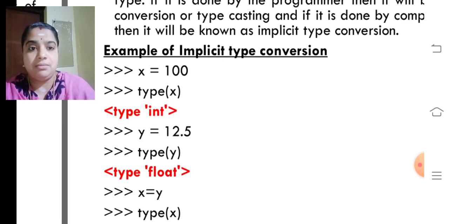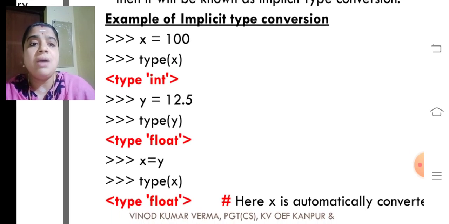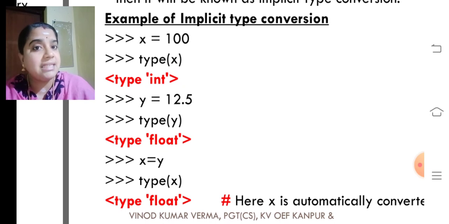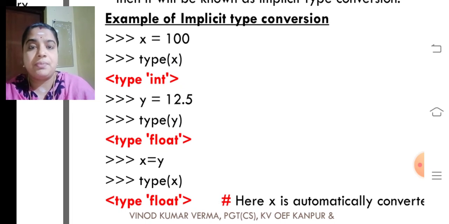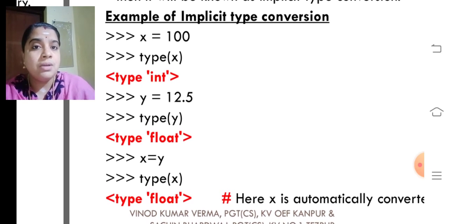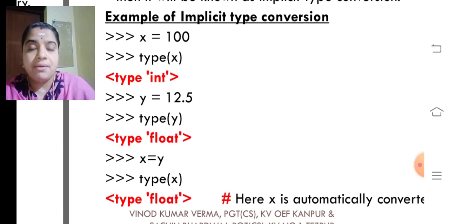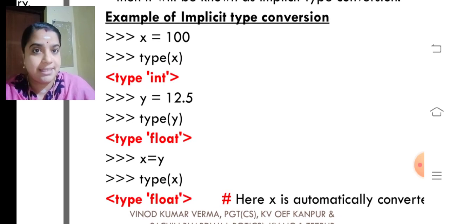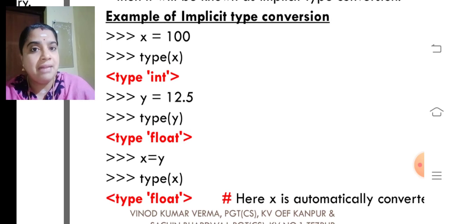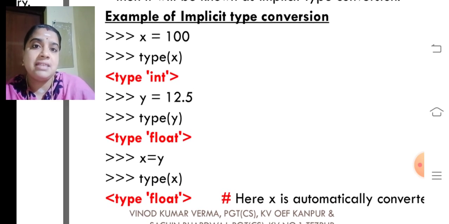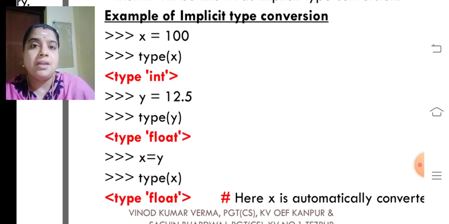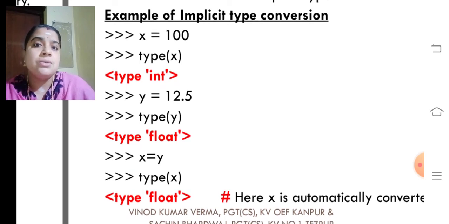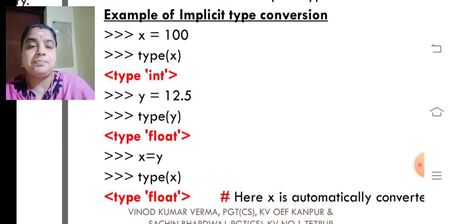That is float. If you are assigning X equals Y, the Y value, that is 12.5, is assigned to X. The assignment happens from the right side to the left side, that is RHS to the LHS.